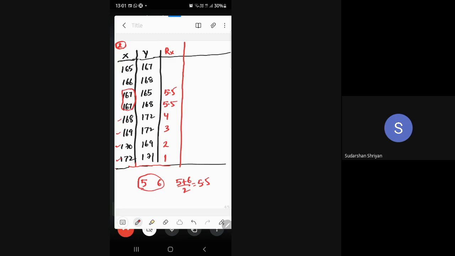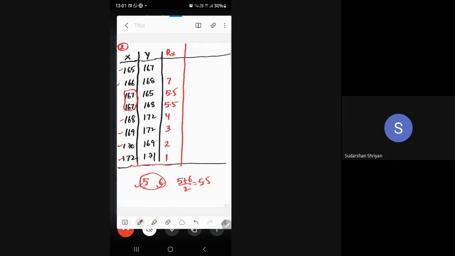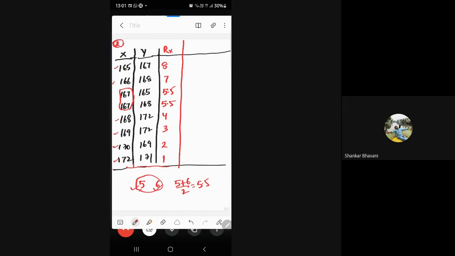But most importantly, now ranks 5 and 6 are over. That means the next highest will be given what rank? 7th rank. That means the next highest, 166, will be given 7th rank. Next highest, 165, will be given 8th rank. The important point here is you cannot use 5th rank and 6th rank separately because we have repetitions in the data. Did you understand, Anil? Yes, sir.